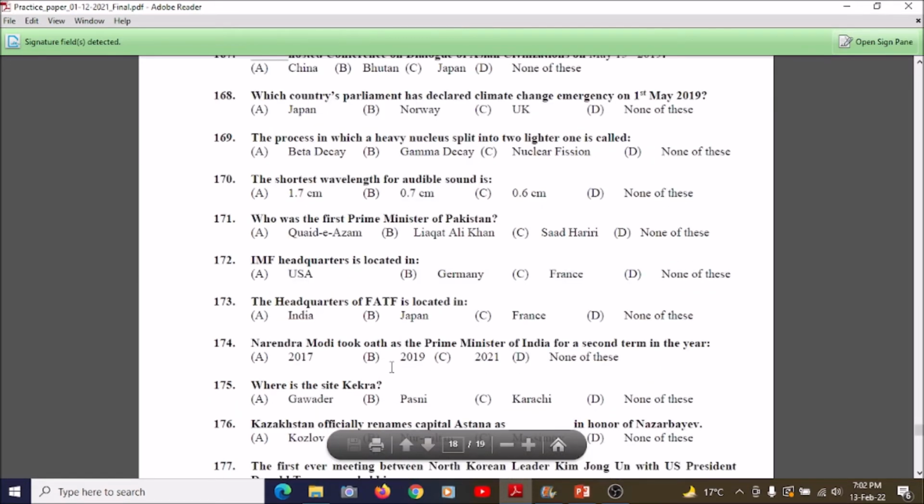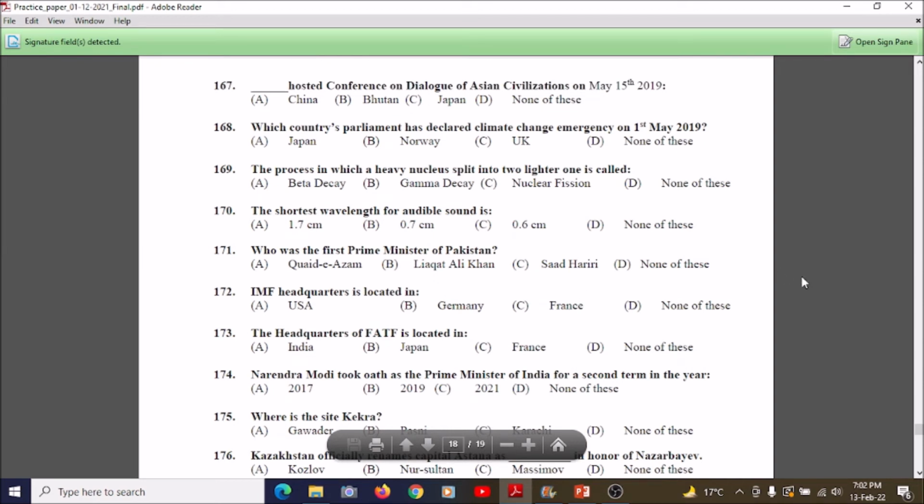Students, now we're going towards question number 167. Dash hosted the conference on dialogue of Asian civilizations on May 15, 2019. A, China; B, Bhutan; C, Japan; D, none of these. So its correct answer is A, China. China hosted the conference on dialogue of Asian civilizations on May 15th, 2019.